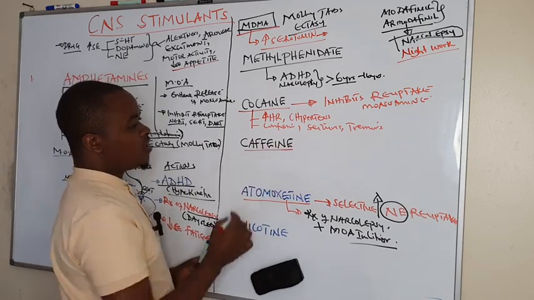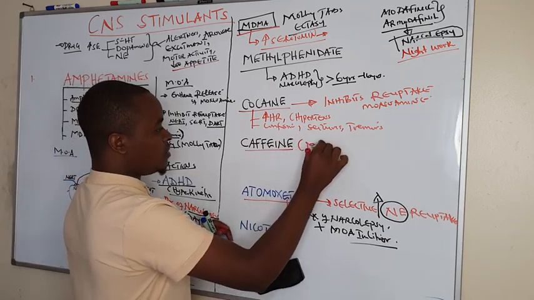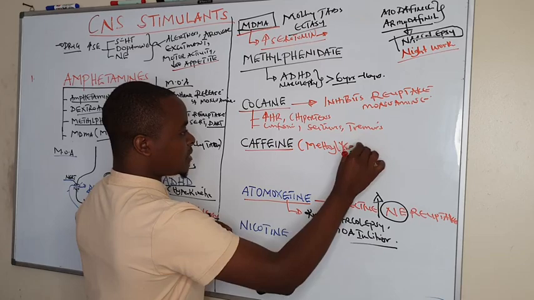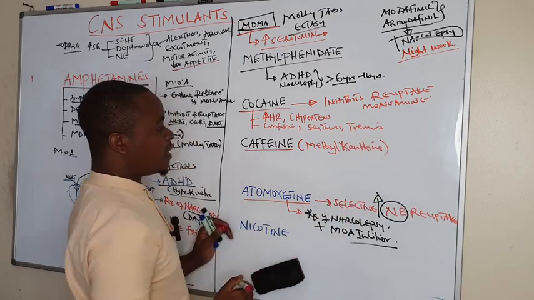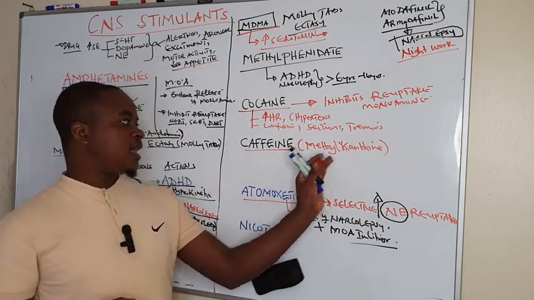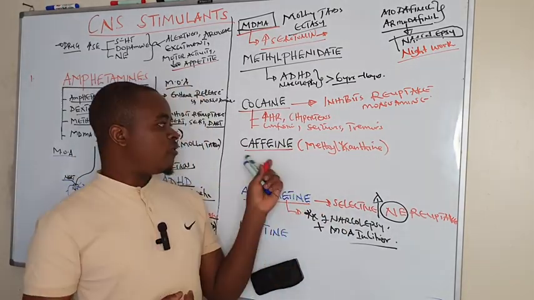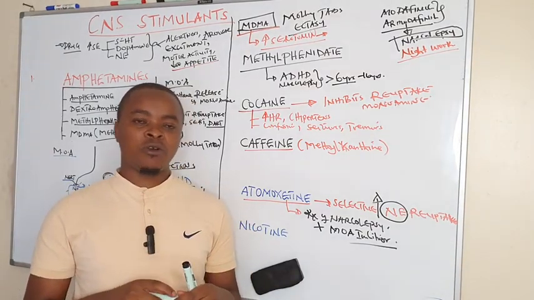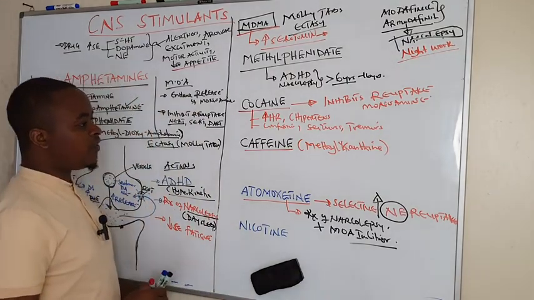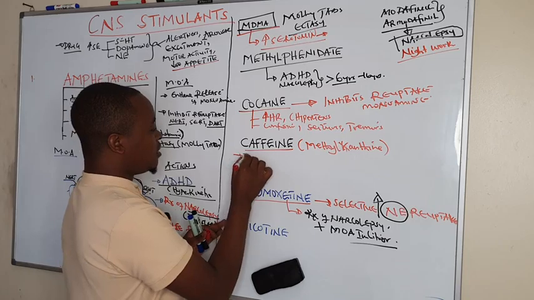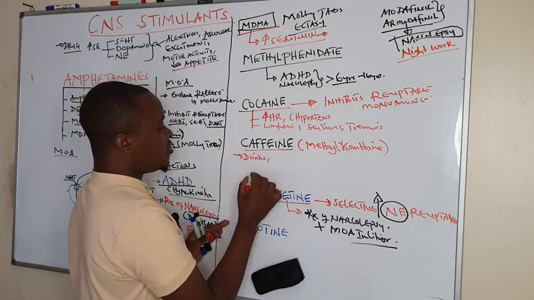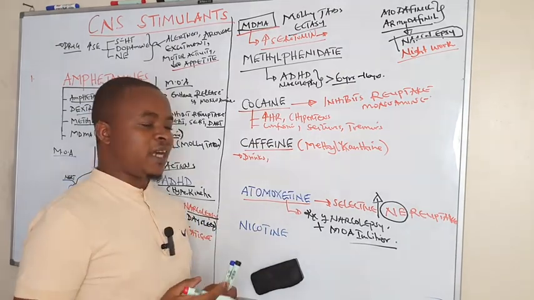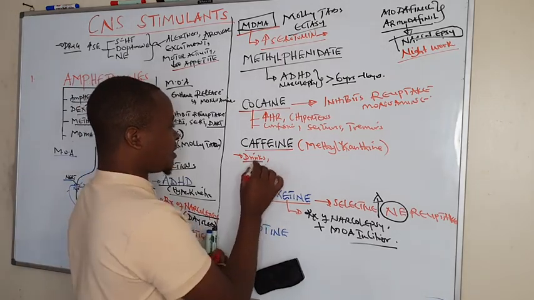Then caffeine, which is a methylxanthine. This is a methylxanthine, which is in the same category as theophylline. But among the methylxanthines, that is caffeine and theophylline, only caffeine is a CNS stimulant. Theophylline is used as a bronchodilator. So we're going to see this caffeine, which is found in drinks like cola drinks, coffee drinks, cocoa drinks, and chocolate candy.